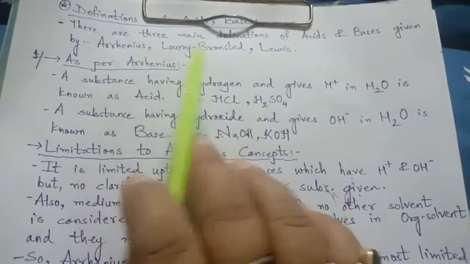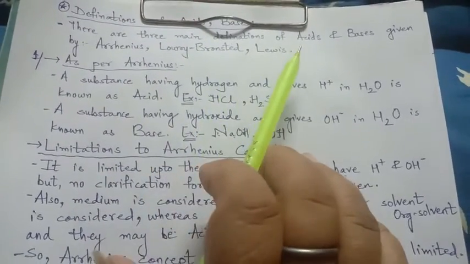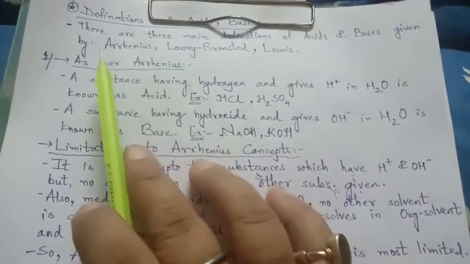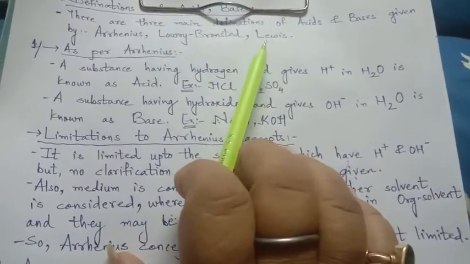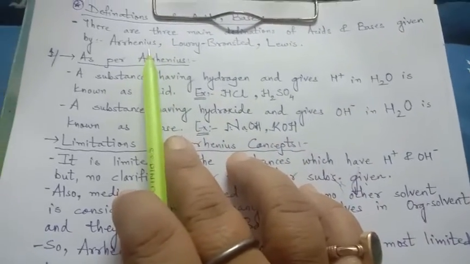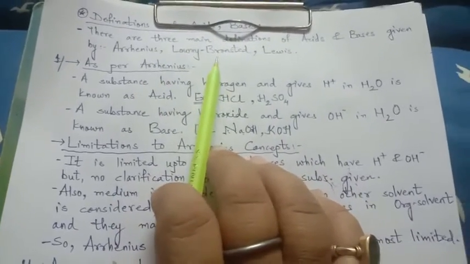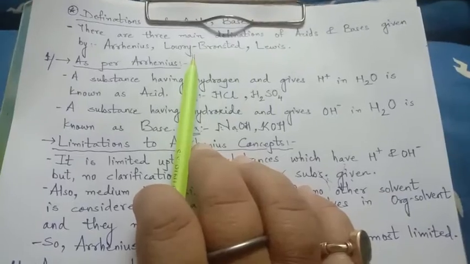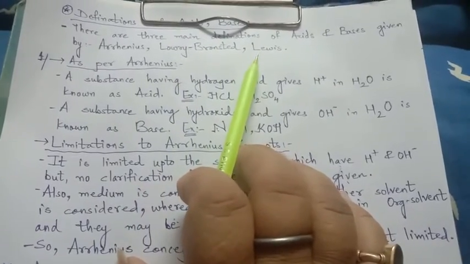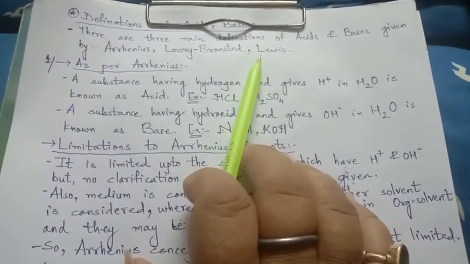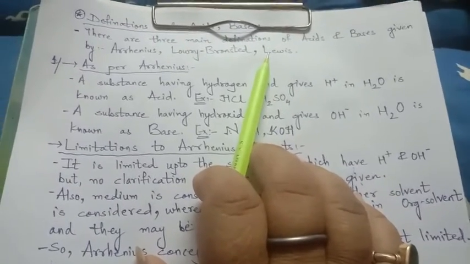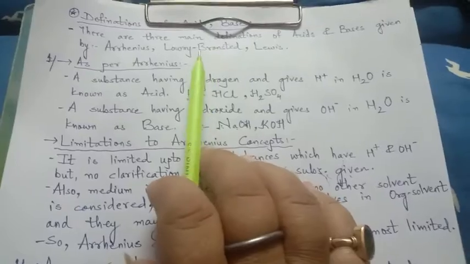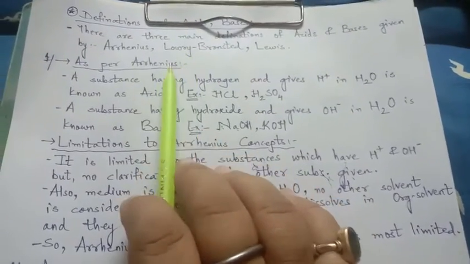There are three main definitions of acids and bases given by Arrhenius, Lowry-Bronsted and Lewis. In 10th standard we discussed Arrhenius and Lowry-Bronsted, and in our organic chapter we came across the Lewis acid-base definition, but here we will see it once again.